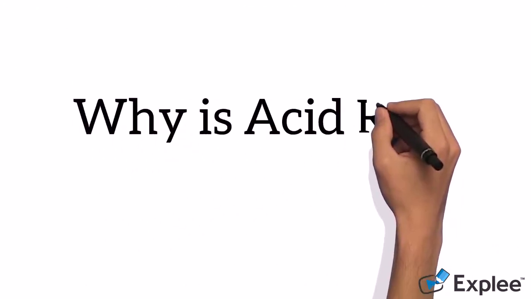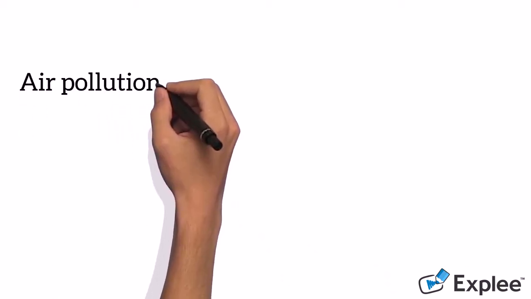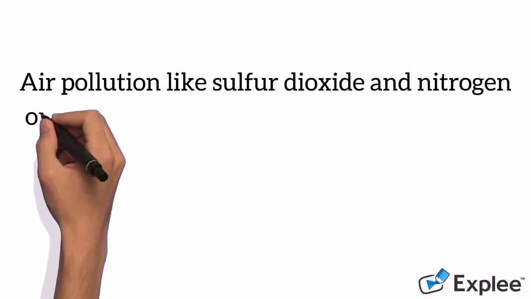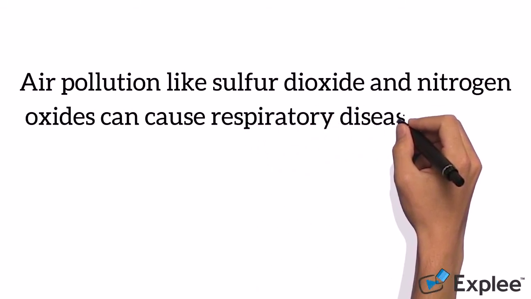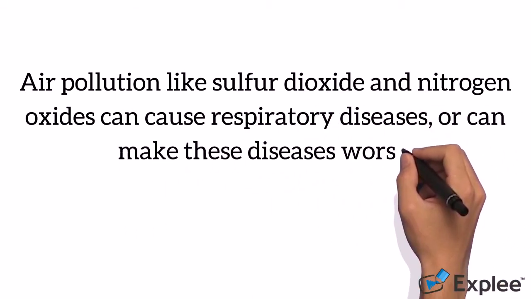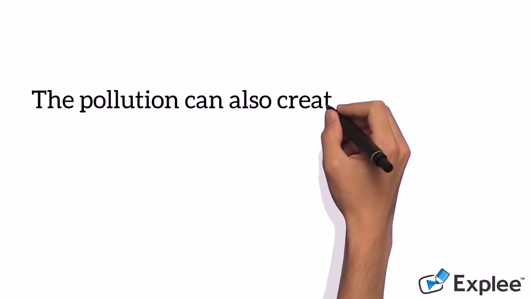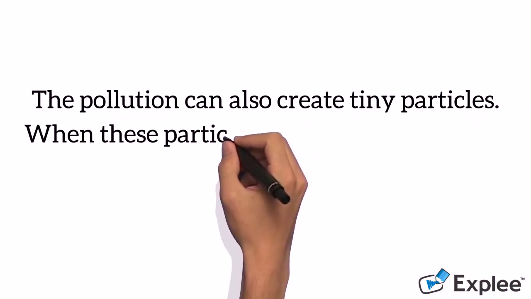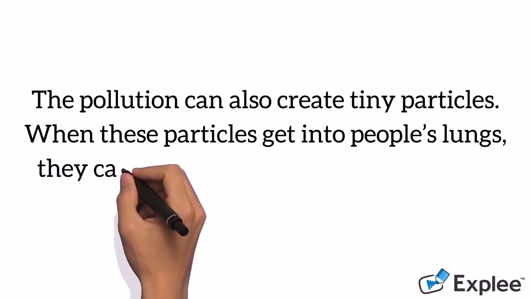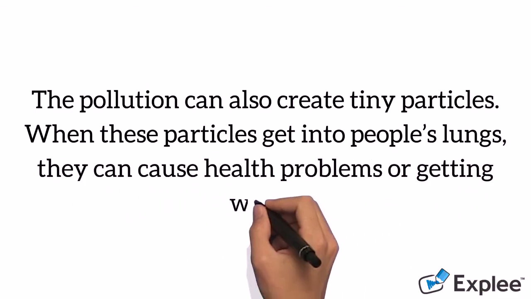Why is acid rain harmful? Air pollution like sulfur dioxide and nitrogen oxides can cause respiratory diseases, or can make these diseases worse. The pollution can also create tiny particles. When these particles get into people's lungs, they can cause health problems or make them worse.